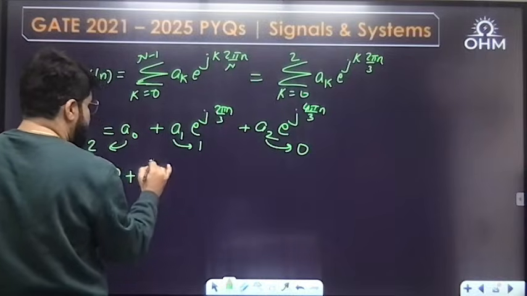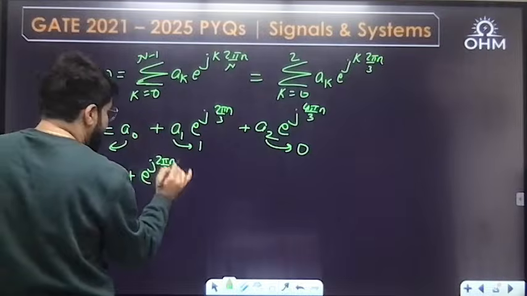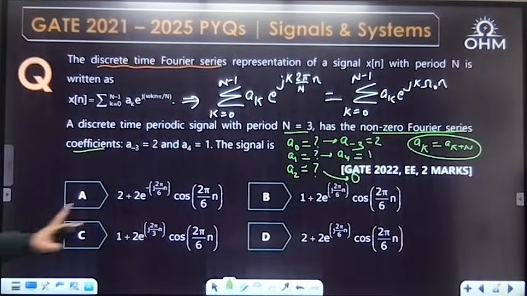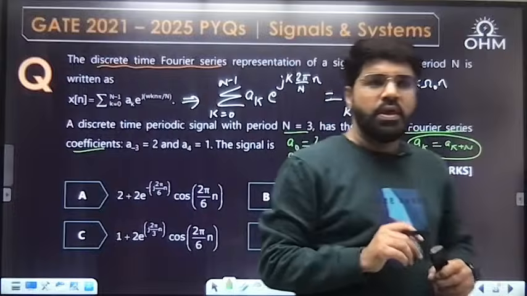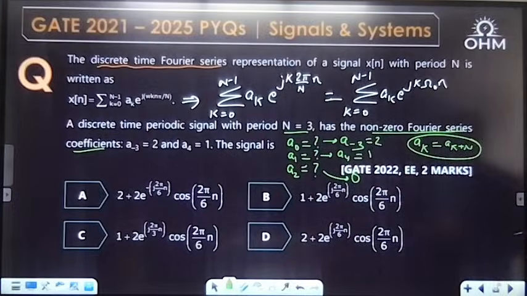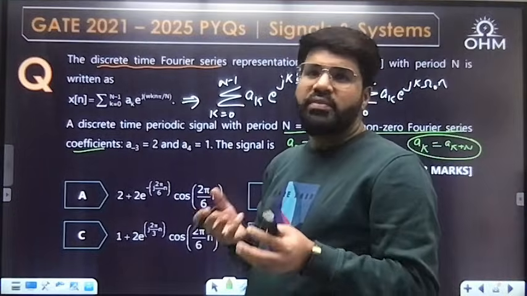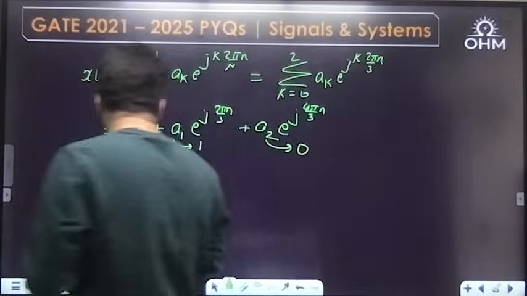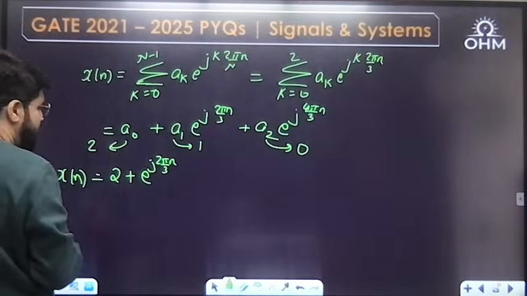Okay, so e power j 2 pi by 3n. This is the representation of the signal. But options are not given in this format. Options also have a cosine term. Cosine is built up using e power j theta plus e power minus j theta. So what manipulation you might have to do here is